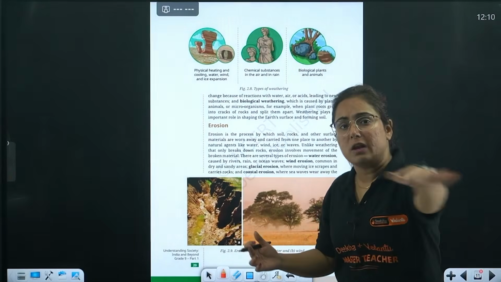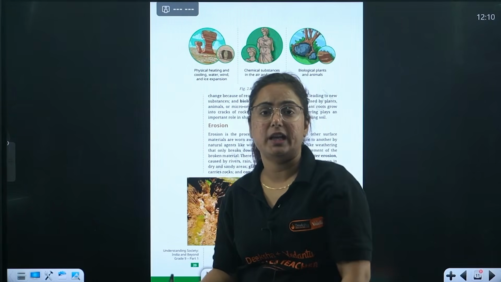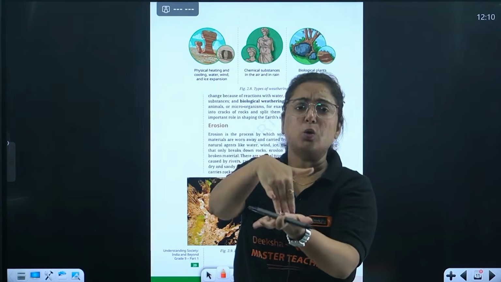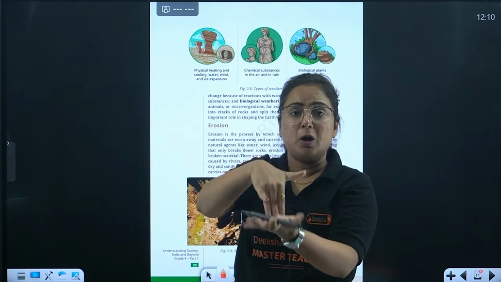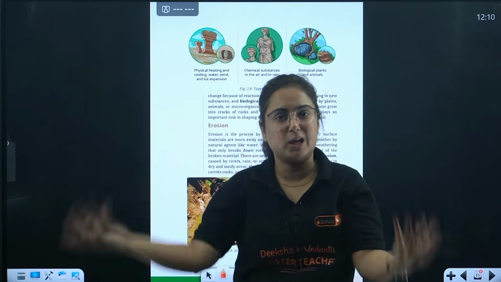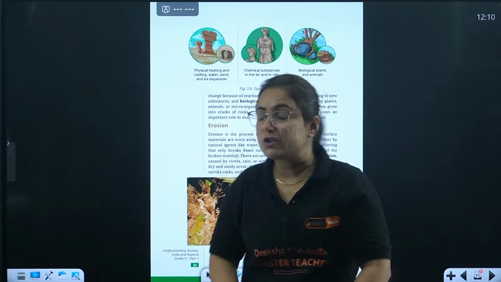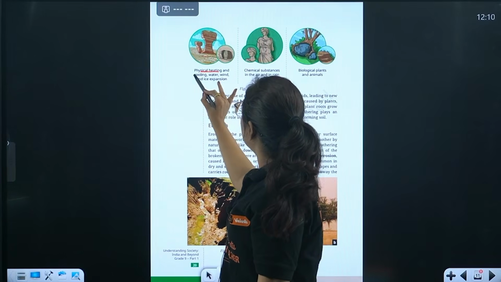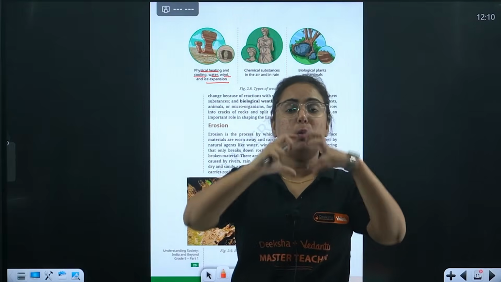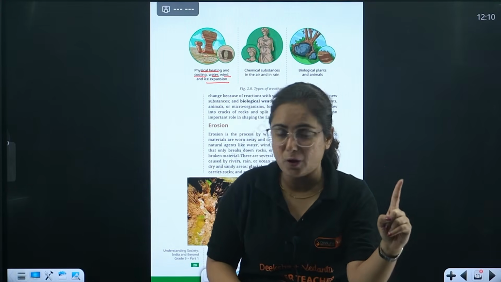Whenever there is a running river coming with extreme pressure from the mountains, and eventually that water is colliding with a piece of rock for a long period of time, it will create pressure. When you put a hammer on something, it will break down eventually, right? That force of running water is like a hammer. So heating, cooling, water, wind and ice, all these lead to the breaking of rock. That is known as physical weathering. It does not move from its place.